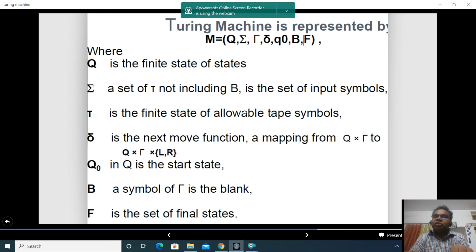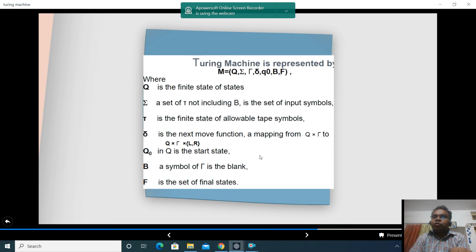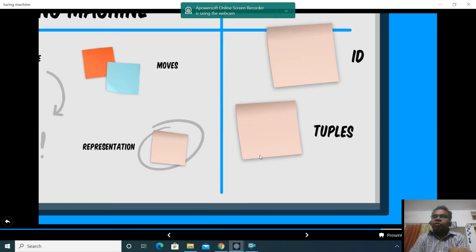Transition function depends upon, let me be very specific, transition function says that depending upon the state and the symbol which is on the tape, this is lambda, the state and the symbol which is on the tape, what will be the next state, what will be the symbol which will come on the tape, and whether the read-write head will move to left or right. So there's only one change, that it tells whether the tape will move to left or the tape will move to right, and something would be written onto the tape. So this is what a transition function is.